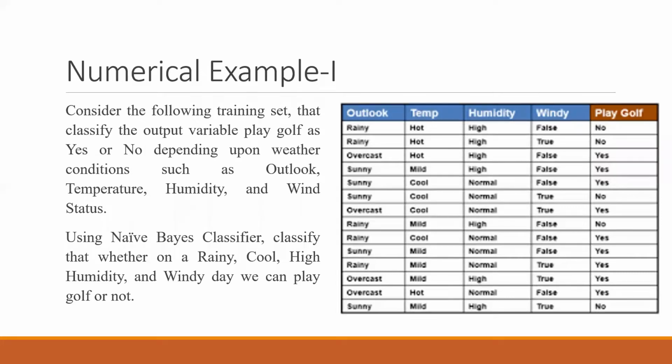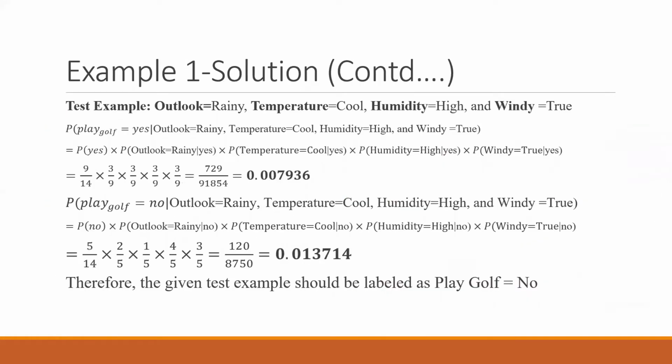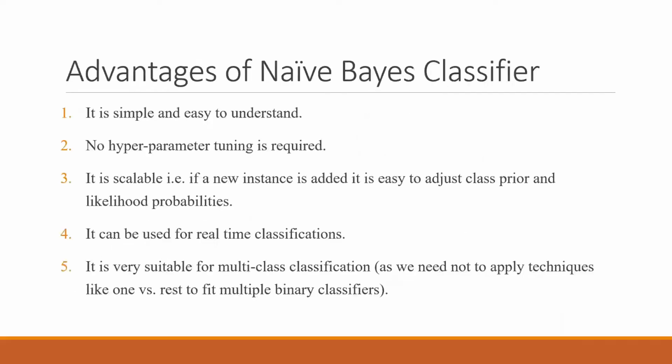We also solved this numerical. Given these kind of values that are available on the right hand side, we did the prediction regarding the rainy, cool, high humidity with the windy day. All these things were used to get the answer. So we solved this numerical and we got that play golf is equal to no based on the mathematics that we solved. So we stopped at this point. We will be discussing the advantages now.